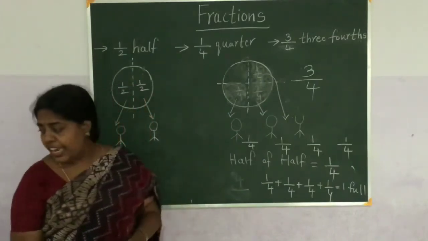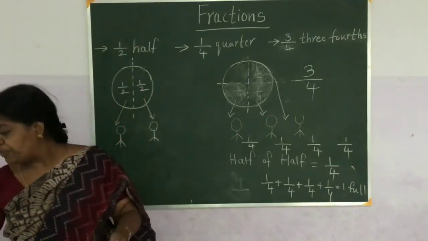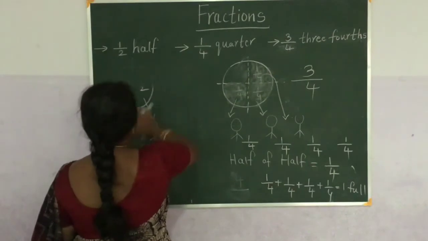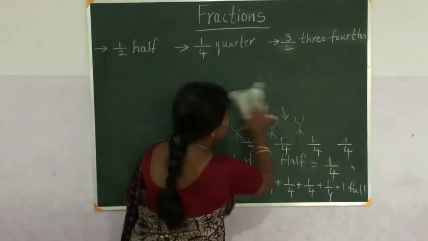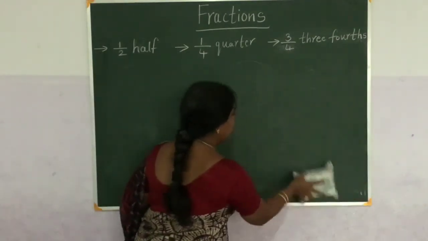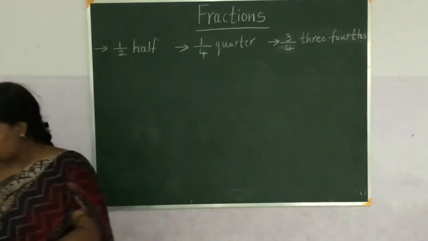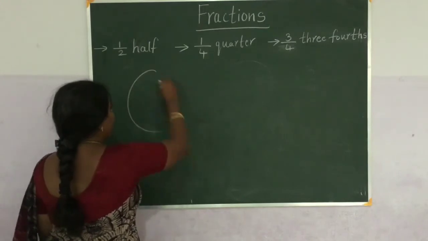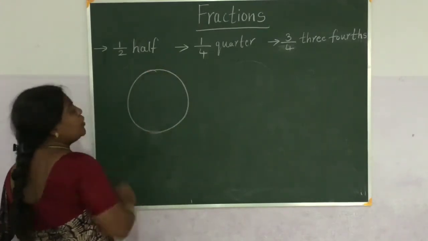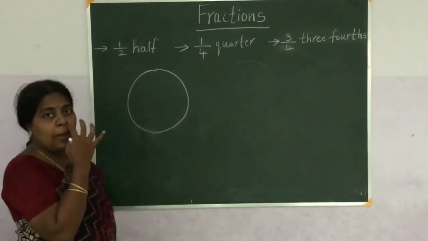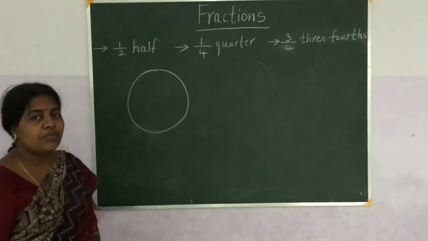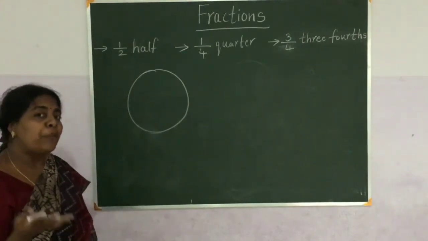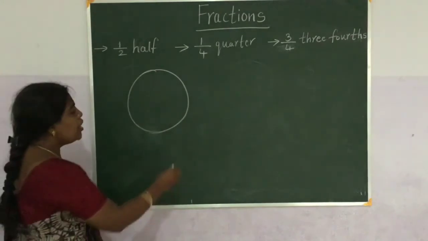Now let us see how to divide the given fraction. Now suppose today is your birthday. So your father brought a cake.